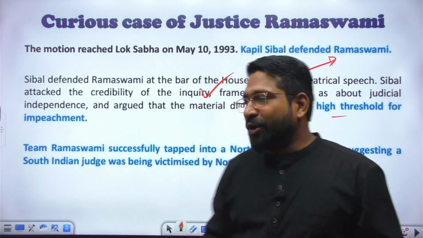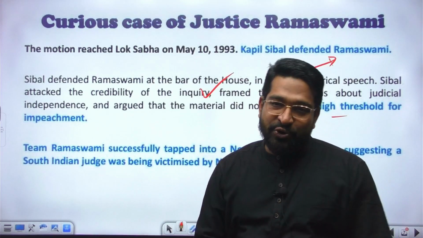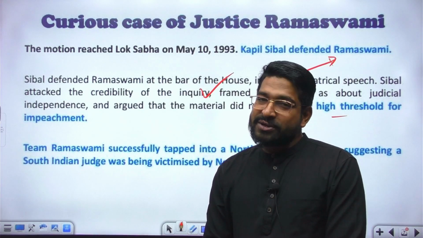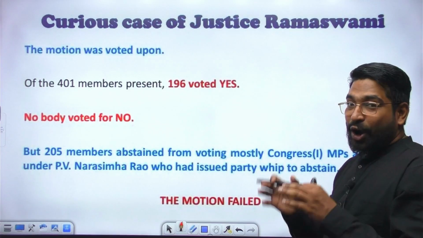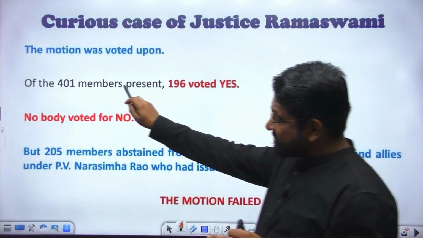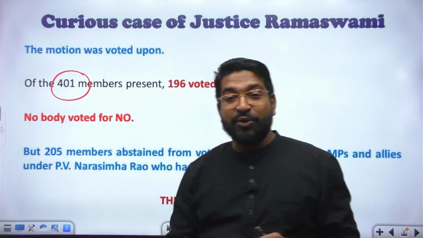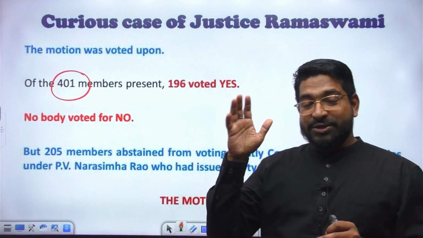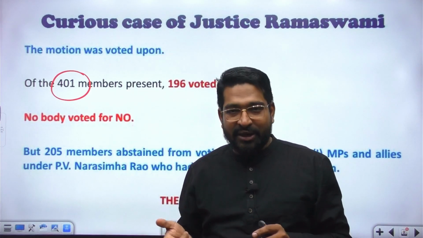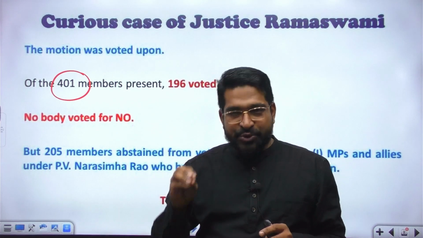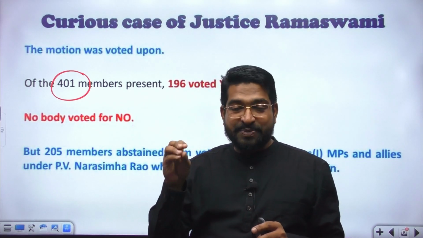Now, after all these theatrics, the motion was put to vote, and a very interesting thing happened. On that fine day, there were 401 members present. Now, you know that to remove a Supreme Court judge or a High Court judge, you need an extraordinary majority: absolute majority of the House, plus two-thirds of members present and voting.